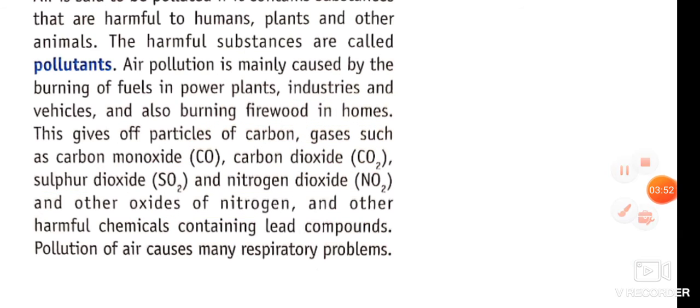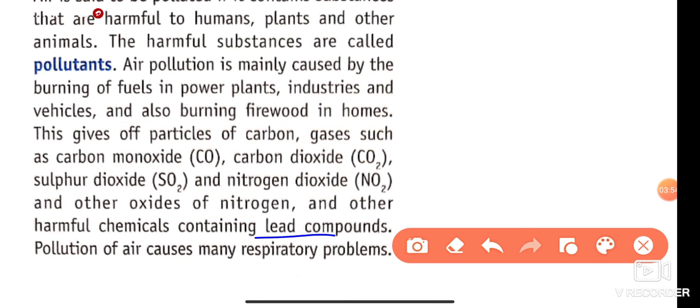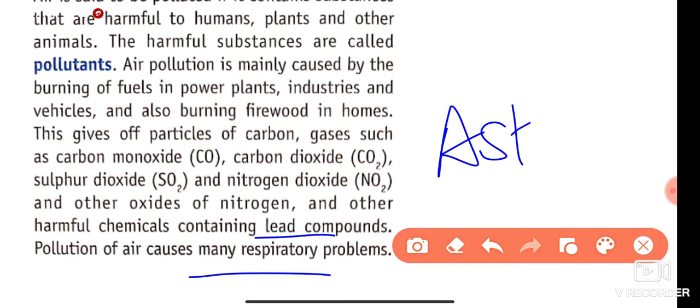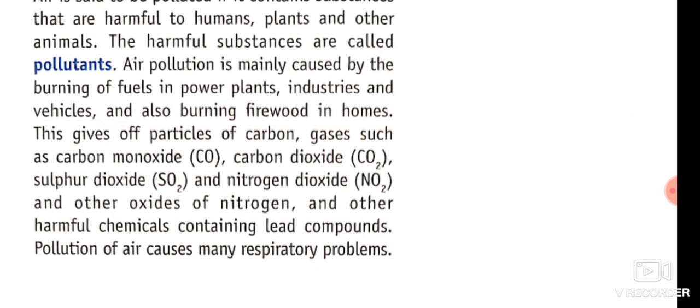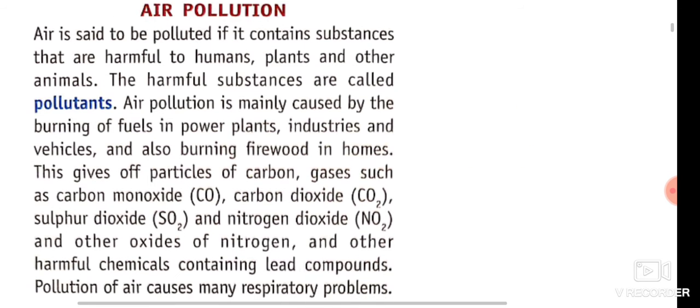And there are harmful chemicals containing lead. Lead is mixed in petrol. That's why lead also creates pollution and is harmful for humans, and it creates respiratory problems like asthma. Asthma is a respiratory disease. I hope students you understand this section.